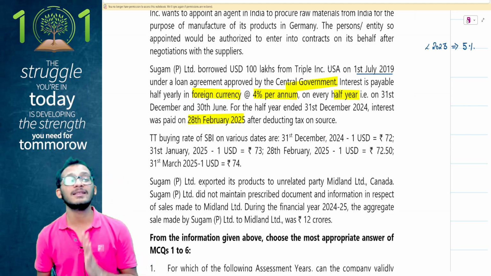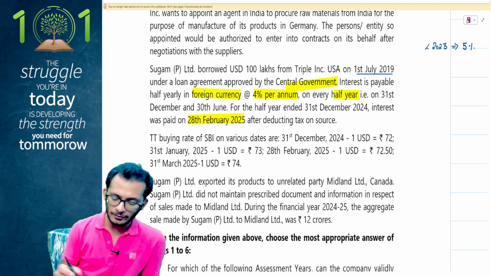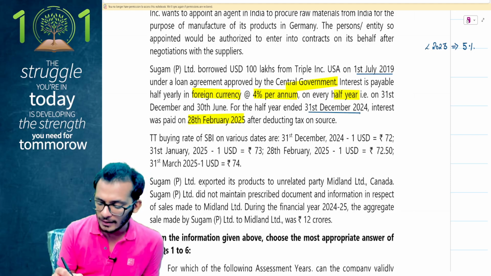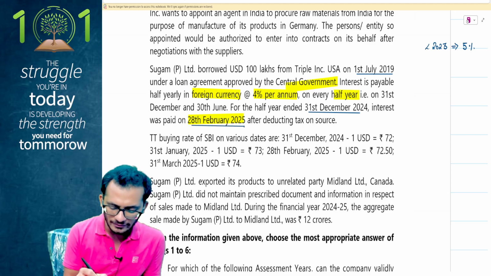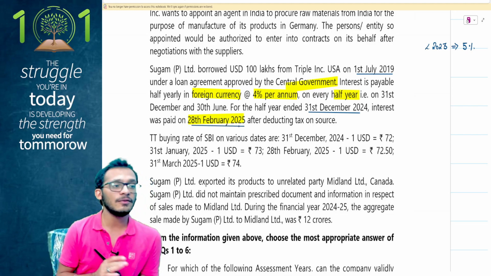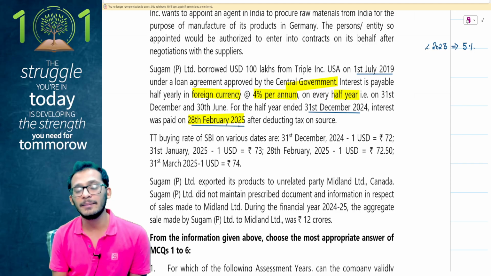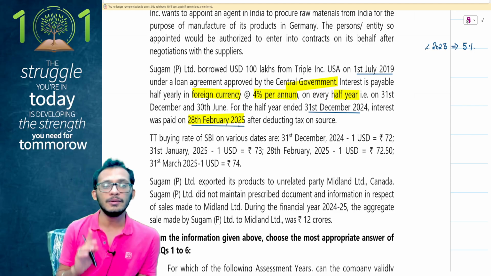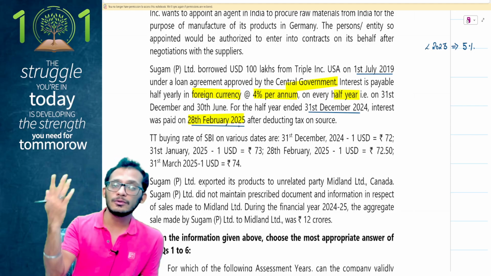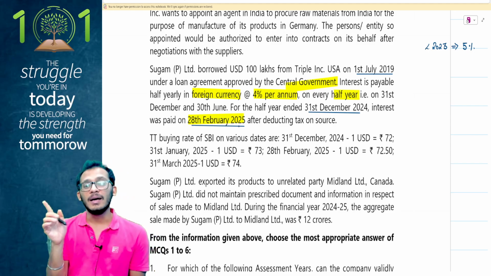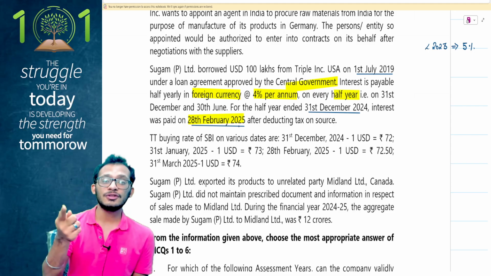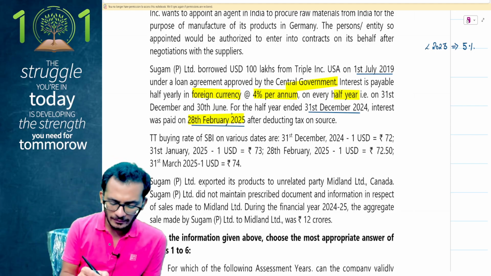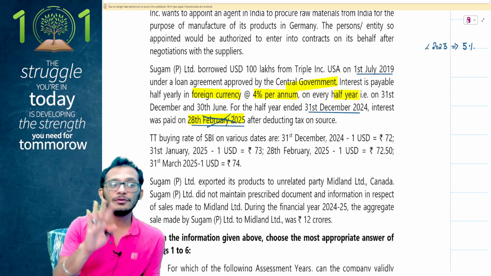2 lakhs USD is what my income is. Notice carefully that this interest is due for me on 31st December. It was just paid to me on 28th February. Is the payment date of 28th February going to be relevant for my TT buying rate? Answer is no. Rule 128 will clearly clarify that when it comes to section 115 and rule 128, an income is converted on the date on which it is due. So the 28th February payment date has no consequence to me.